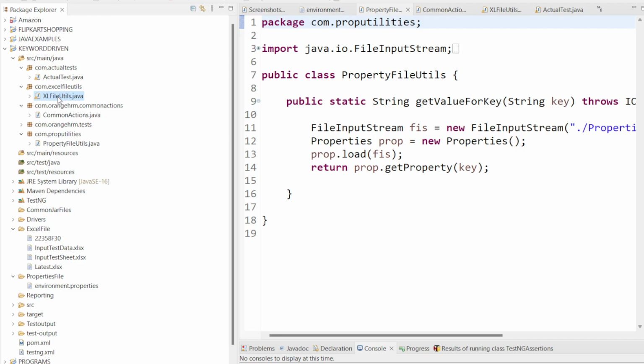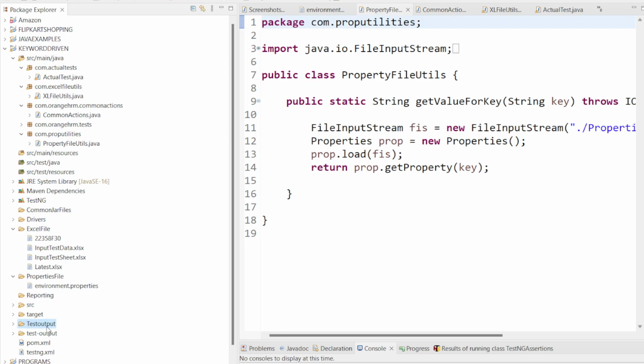Once this is done, we are going to write our actual tests by creating one package here, com.actualtest. Once your execution is completed, you want to know how many tests passed and how many failed, right? For that we create one folder called reporting, or you can call it the test output folder for better clarity.